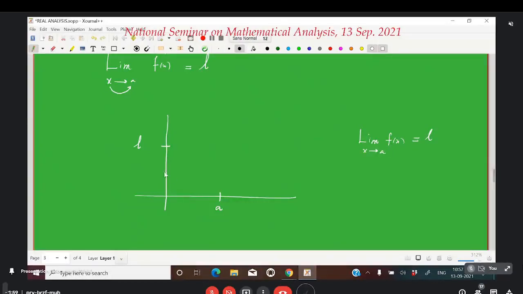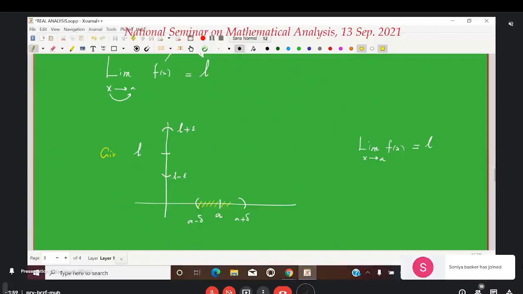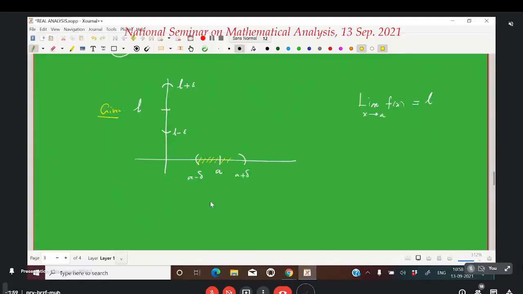This means, I am restating the definition: if the student comes with any epsilon interval around L, L minus epsilon comma L plus epsilon, I will be able to give you back a delta interval around A, A minus delta comma A plus delta, such that every point on this delta interval, except possibly the center A, has its image inside this interval. The epsilon is given by the student, and the delta, there exists a delta greater than 0, is given back to the student by the teacher. This is what the meaning is.